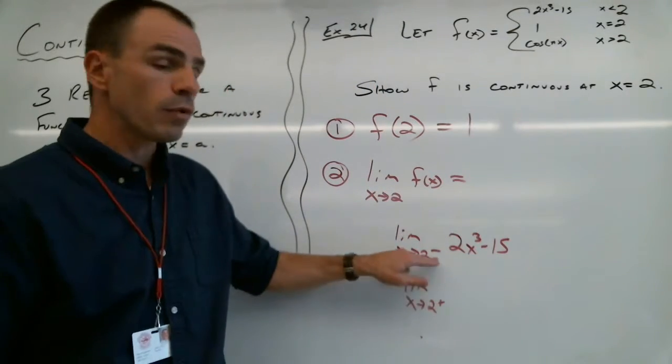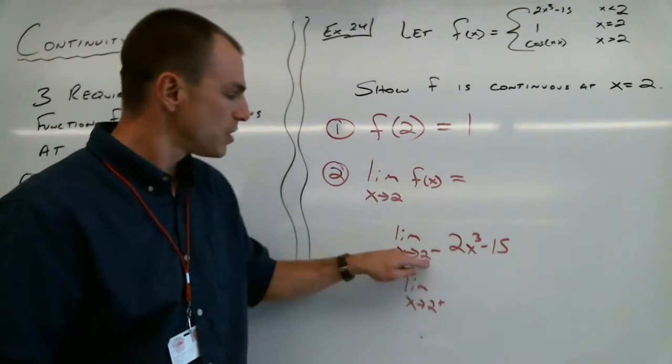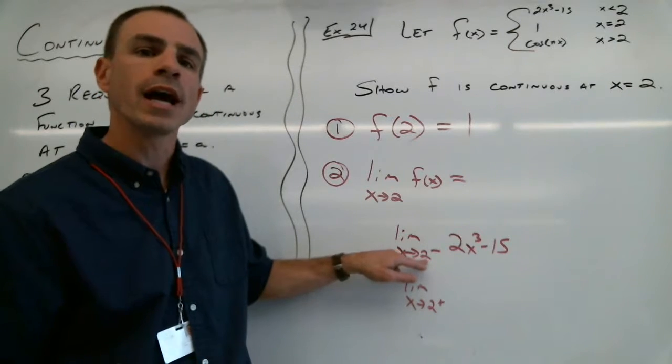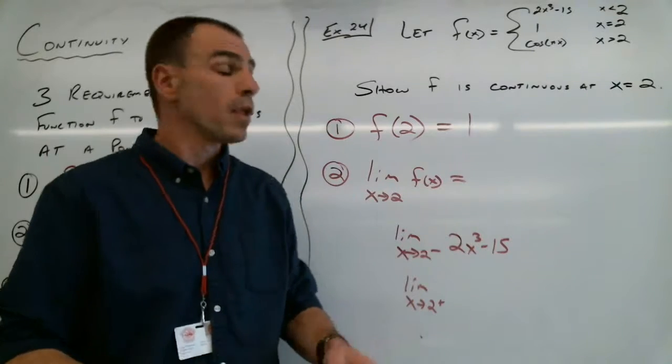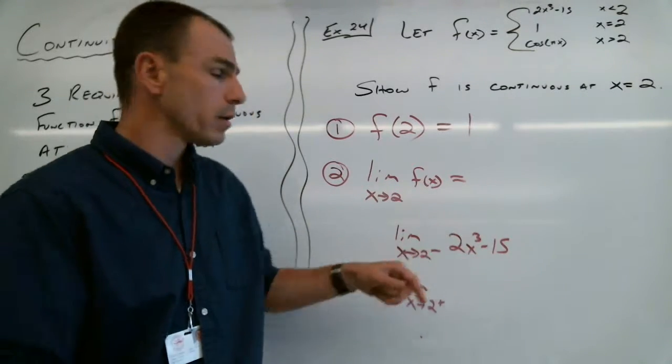So when we're finding this one-sided limit, we know that we can punch this number in. Even though it's 1.99999 that we're interested in, that's so close to 2, we can use 2. So we're going to plug 2 into our function.